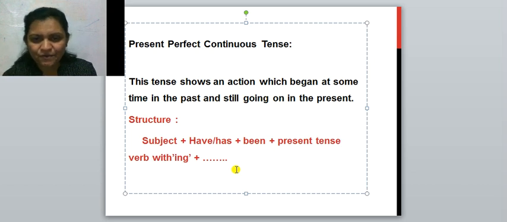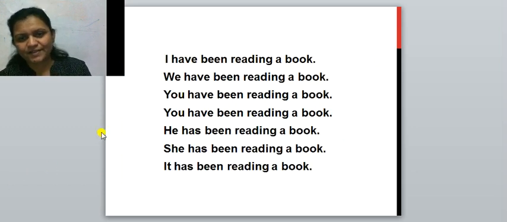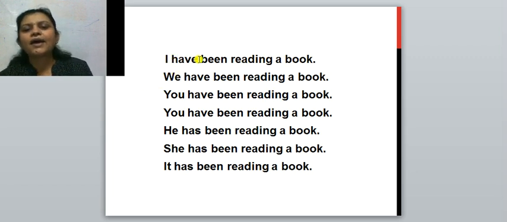And so in this way you can make a lot of sentences by using this structure. Now moving towards the sentences. Our first sentence is there. I have been reading a book. I is the subject. Have has auxiliary verb. Been is used. Reading a book.